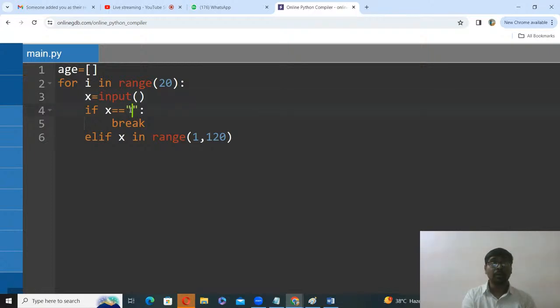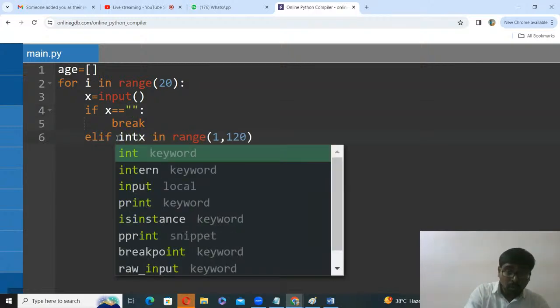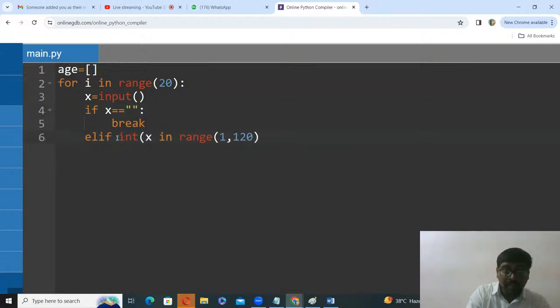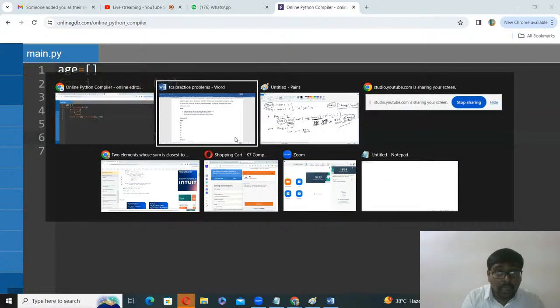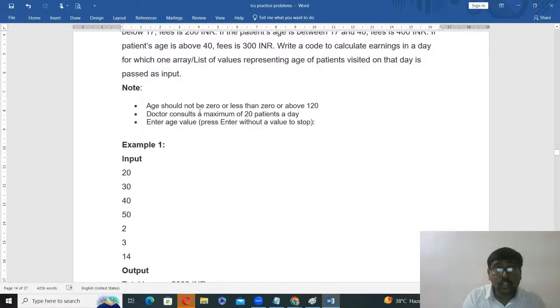For this purpose: while checking, you need to convert to int. x in range of 1 to 120, or if they give 0, it should not be 0 or less than 0 or above 120.